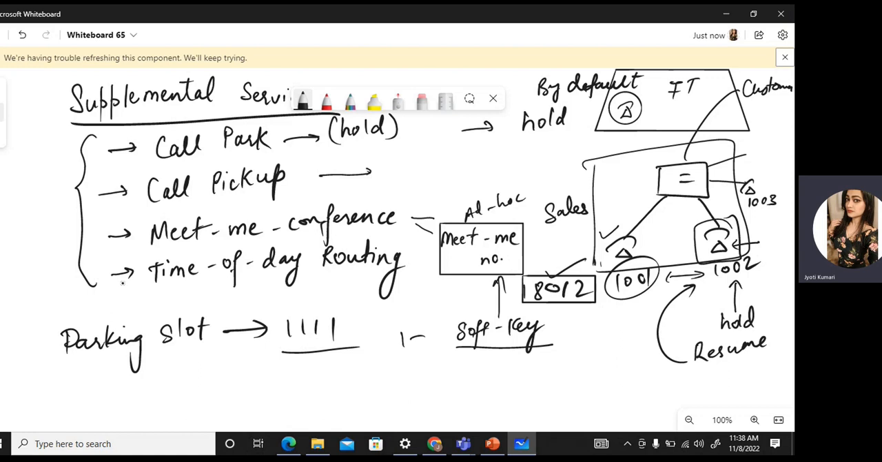Then time of day routing. As the name says, it is for scheduled calls. In this, we can configure partitions and CSS in which we can configure some time schedule, so only for those particular times certain calls will be permitted. It can be for certain destinations and time. That is time of day routing. Now we'll talk about these one by one.